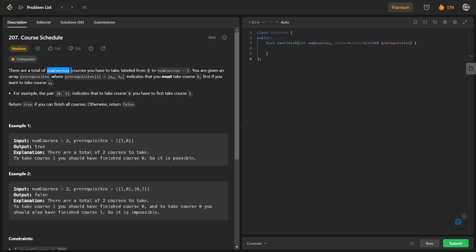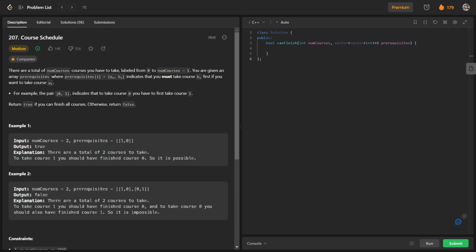So basically we have to take this number of courses, and the courses are labeled from 0 to numCourses minus 1. You are given an array prerequisites where prerequisites[i] is equal to [ai, bi], which indicates that you must take course bi first if you want to take course ai. This has been explained well in this example.